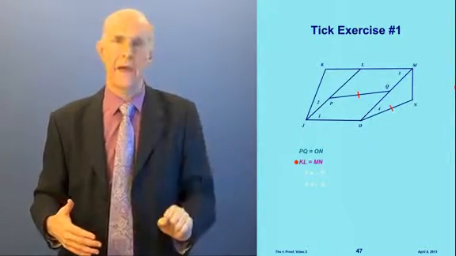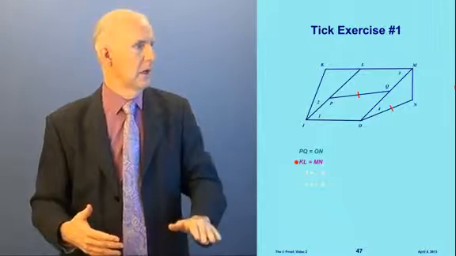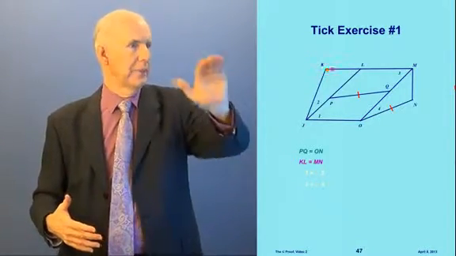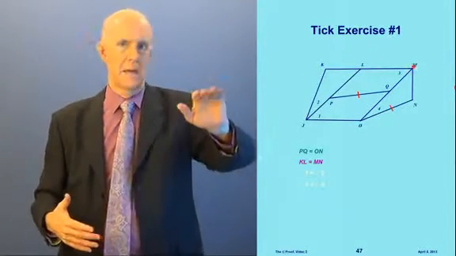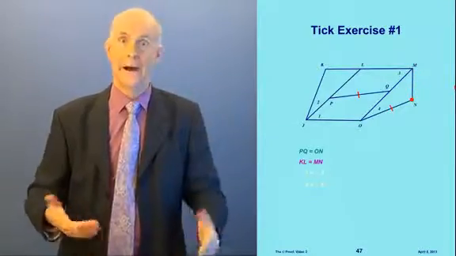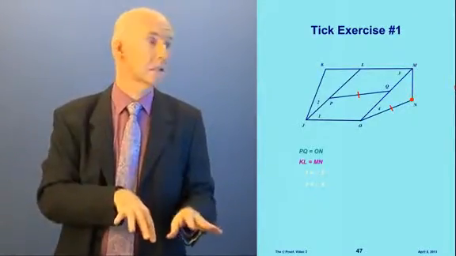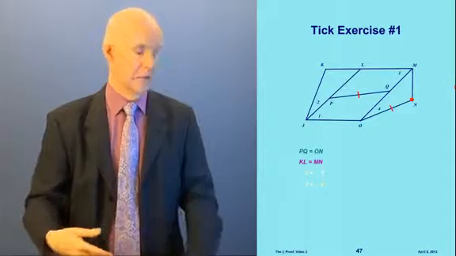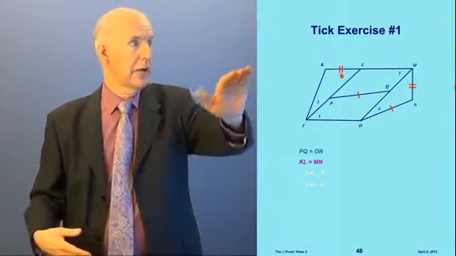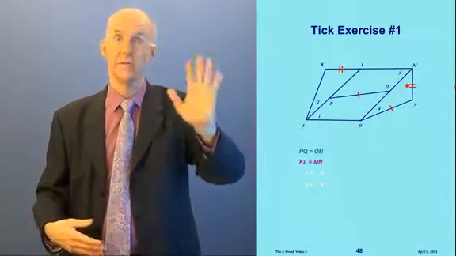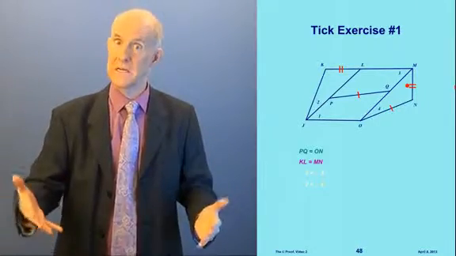The next one down here says KL equals MN. All right, now where's KL? KL's up here. And where's MN? MN is over here on the right. Now I already used single ticks. I need to go to double ticks now. And I do it like this. Okay, a double tick there, a double tick there. And KL equals MN. Very easy.